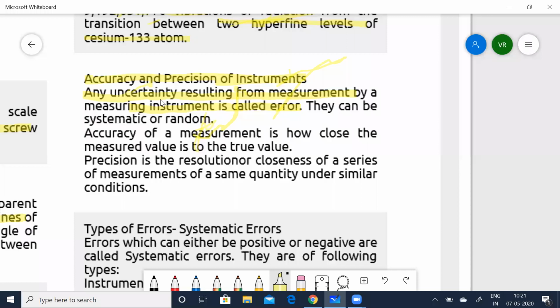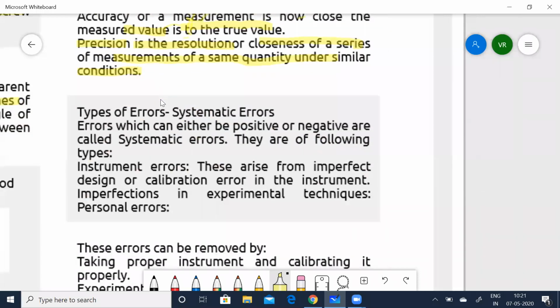It can be either systematic or random. When it is systematic, you call it a systematic error, and when it is random, you call it a random error. Accuracy of a measurement is how close the measured value is to the true value. Next is precision. Precision is the resolution or closeness of a series of measurements of the same quantity under similar conditions. Next, types of errors. As I told you, there are two types of errors: systematic errors and random errors.